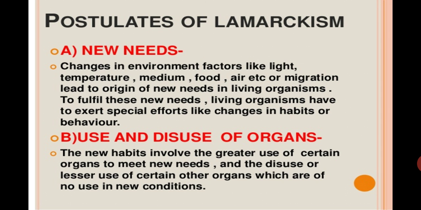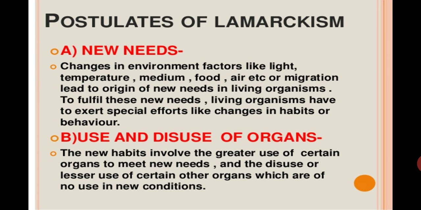What he postulates in this theory, which is known as Lamarckism, first of all, new needs. Changes in environmental factors like light, temperature, medium, food, air, etc., or migration lead to the origin of new needs in living organisms. To fulfill these new needs, living organisms have to exert special efforts, like changes in habits or behavior.